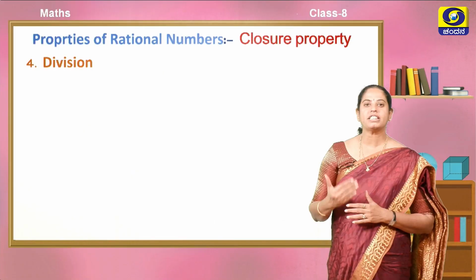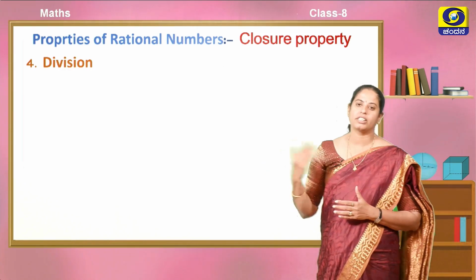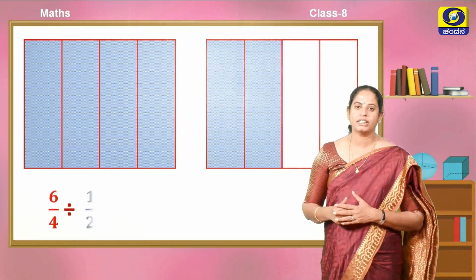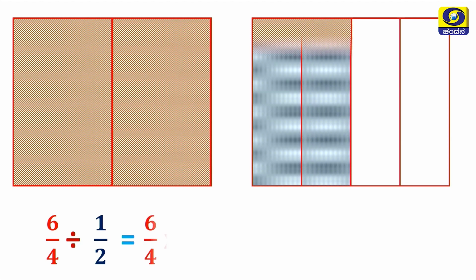Next, among the properties of rational numbers, we are discussing division. You can observe here, one whole thing is divided into 4 equal parts. Out of these parts we are considering 6 parts. That means this is represented as 6 by 4, because the whole is divided into 4 parts, that is the denominator, but we are considering 6 parts, hence this is 6 by 4. When this 6 by 4 is divided by 1 by 2, what are we getting?